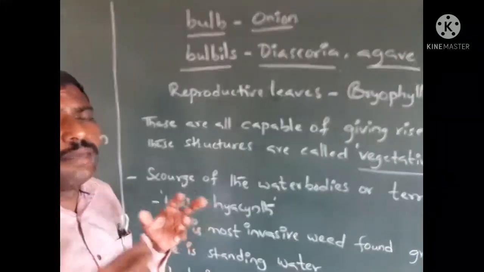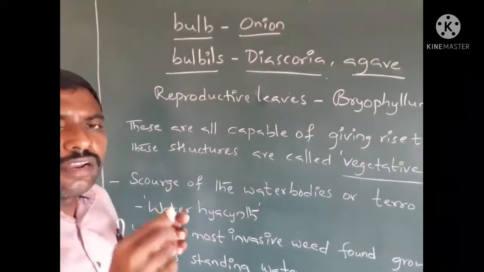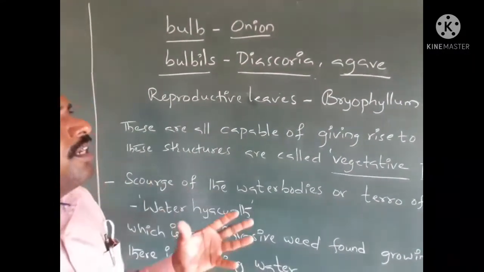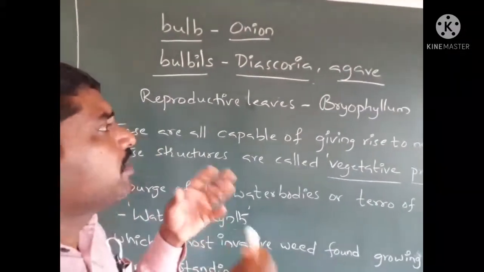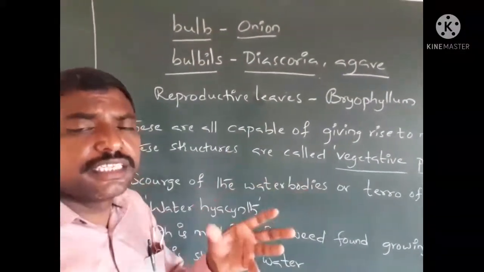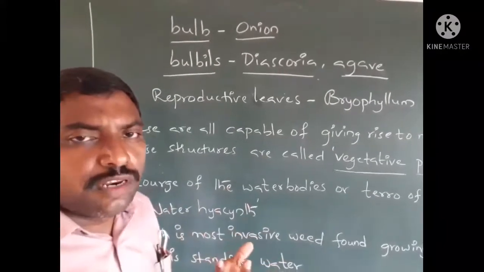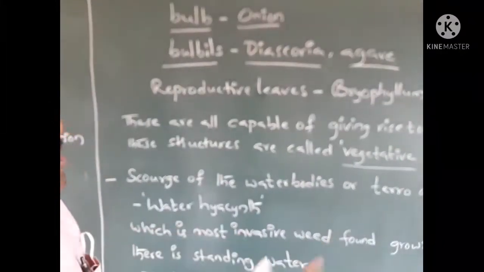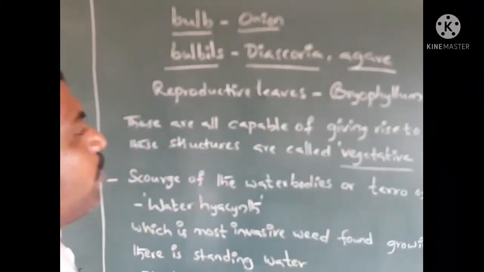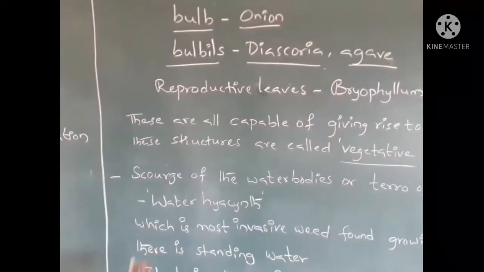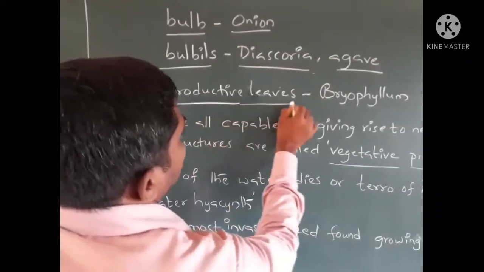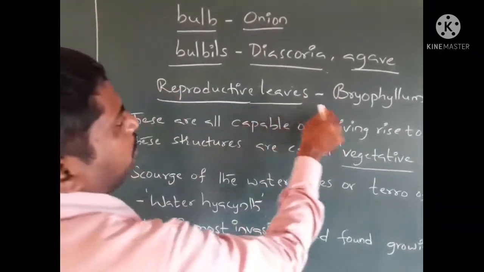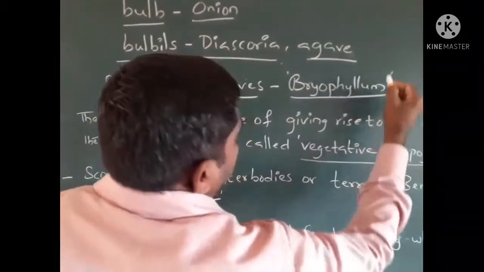The axillary, vegetative or floral bud stores food material, separates from the parent plant, germinates in a suitable environment, and grows as a new plant.